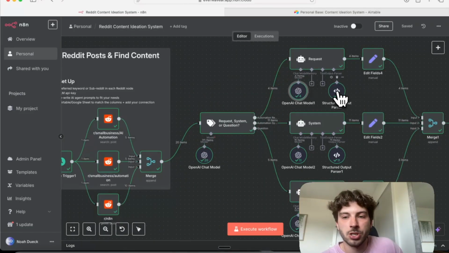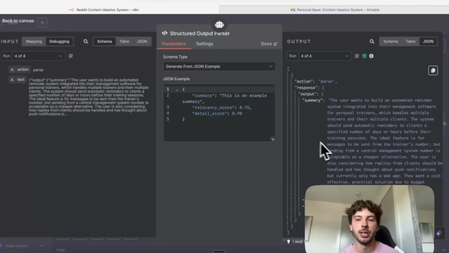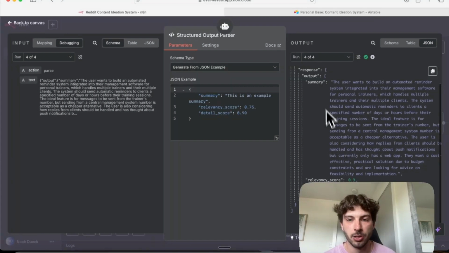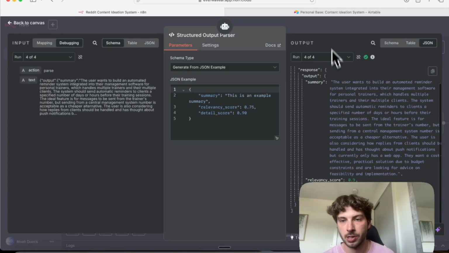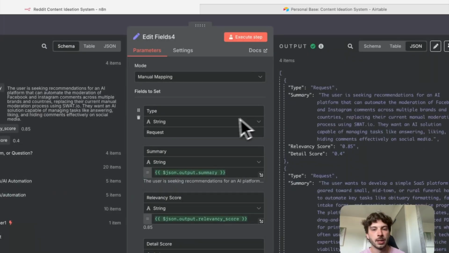And then the last one, we just use this structured output parser to basically tell the LLM this is how we want the output to come every time. And the only important parts here is in our output, we have summary, relevancy score, detail score. Very simple. Because then later, we're going to use those.